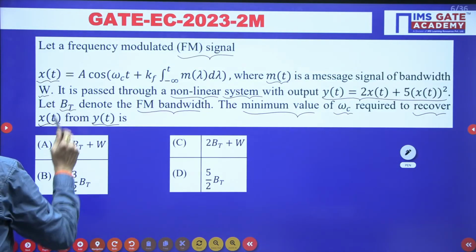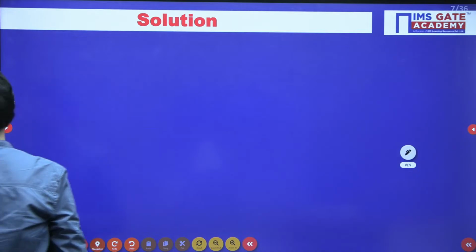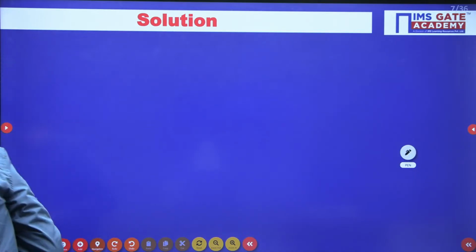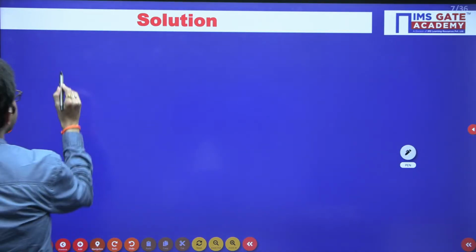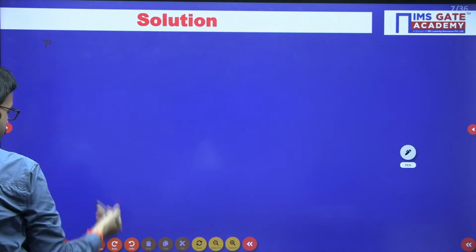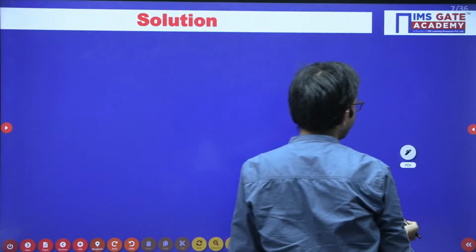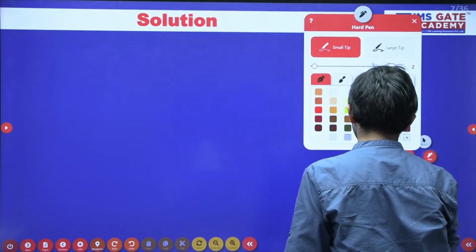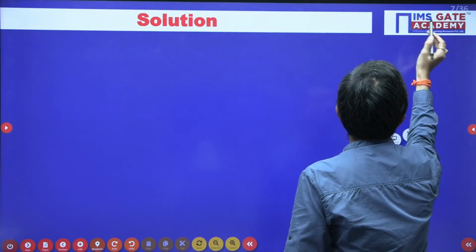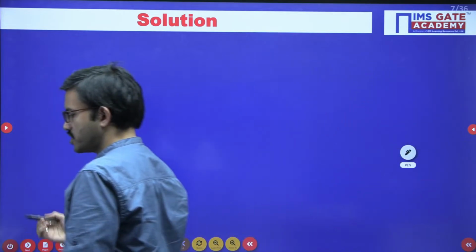So here they have given standard FM signal. I hope all of you know the formula regarding bandwidth of FM signal.